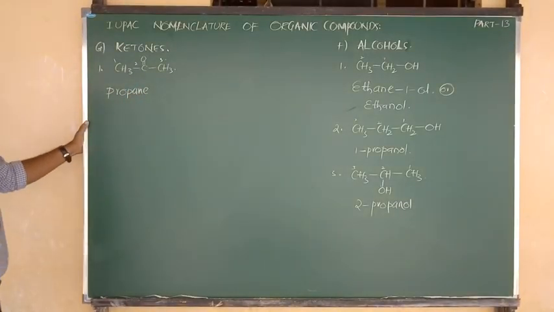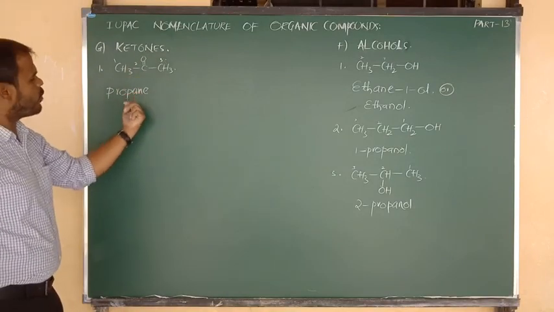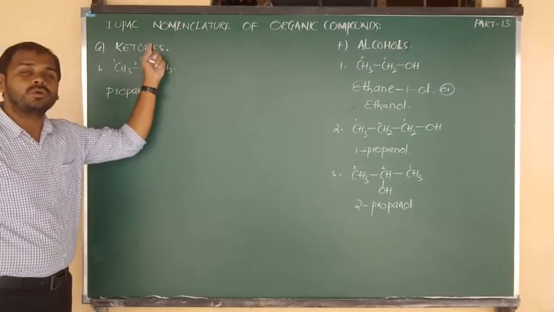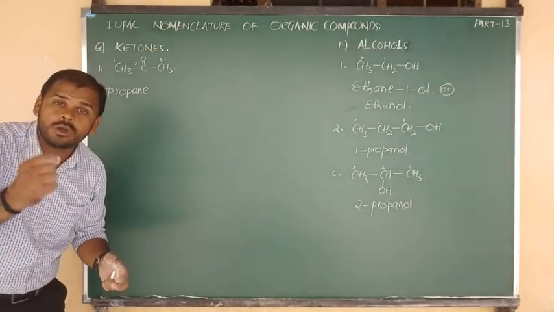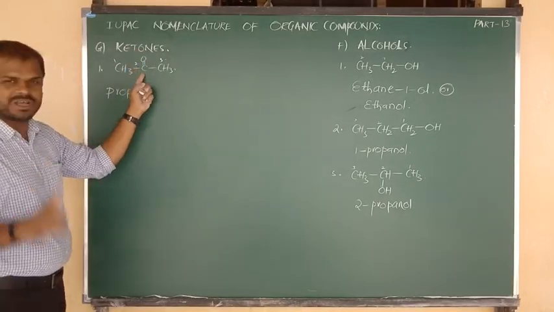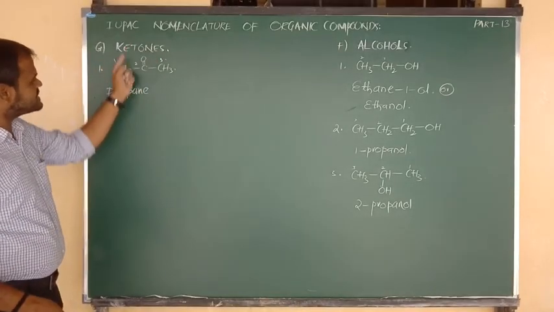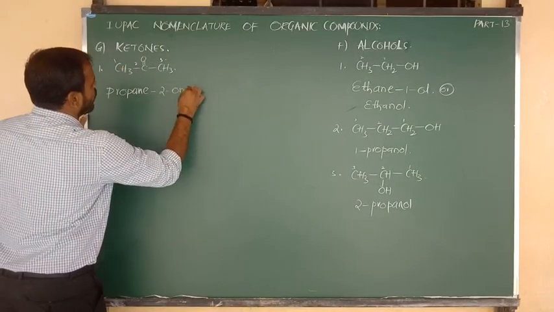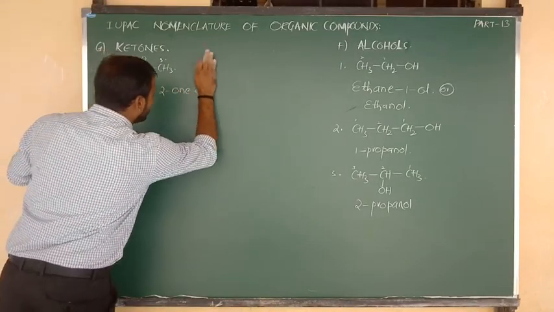So 3 carbons is prop, single bond is ane. But what is the functional group? Ketone. For ketone, what is the suffix? ONE. What is the ketone position? 2. The second carbon is ketone, so at the second place we have to write one.